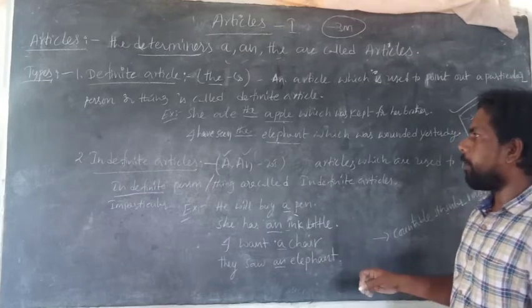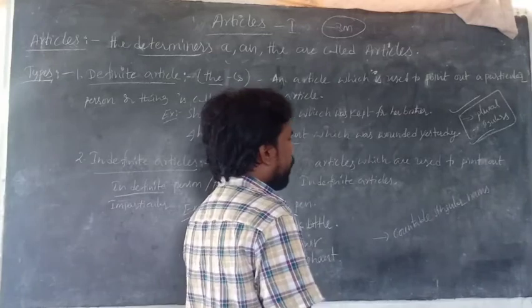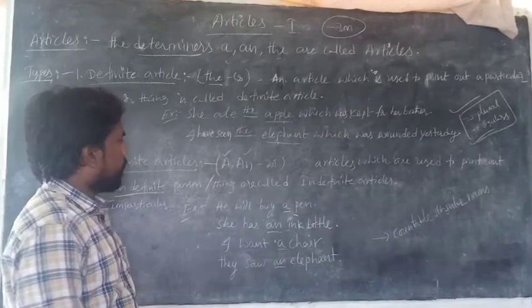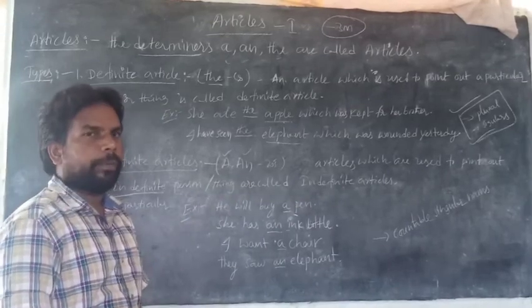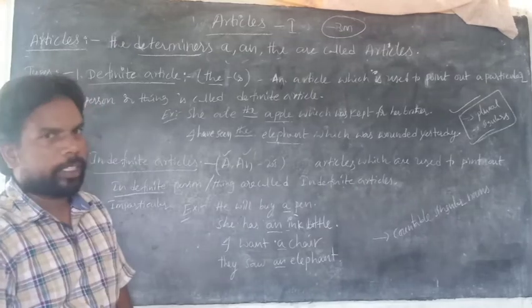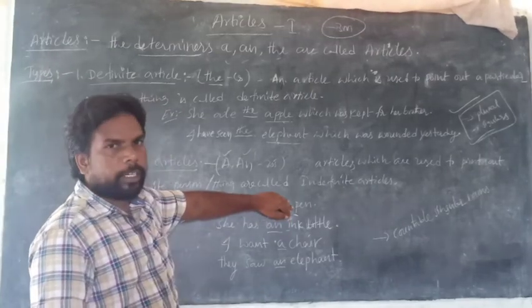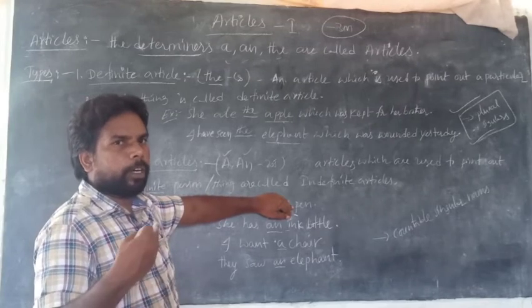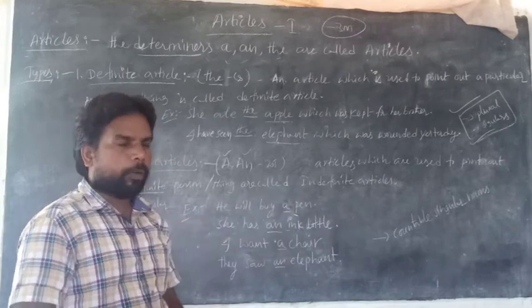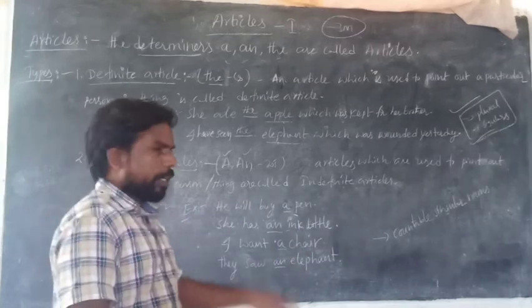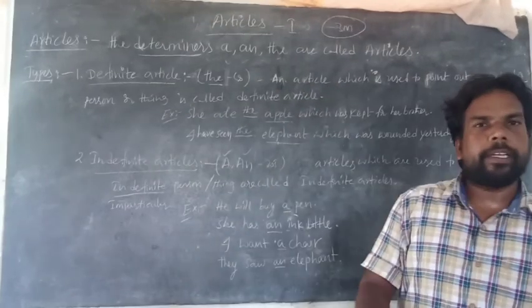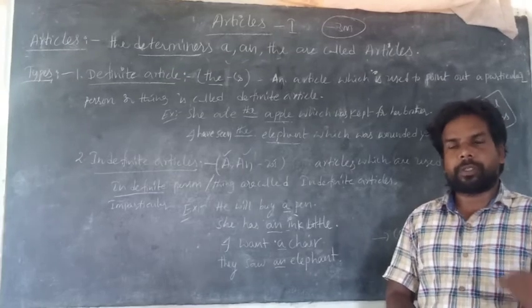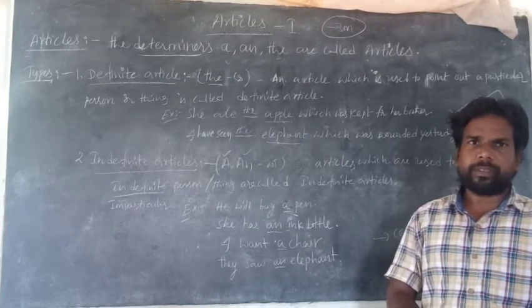Next one: indefinite articles can be used for only countable singular nouns. A can be used before countable singular nouns, and an can be used before countable singular nouns. What are countable singular nouns? Pen is a countable noun; you can count pens: two pens, three pens, ten pens. Ink bottles, chairs, elephants, we can count them. So the indefinite article can be used before countable singular nouns only, not plural nouns. Is it clear?